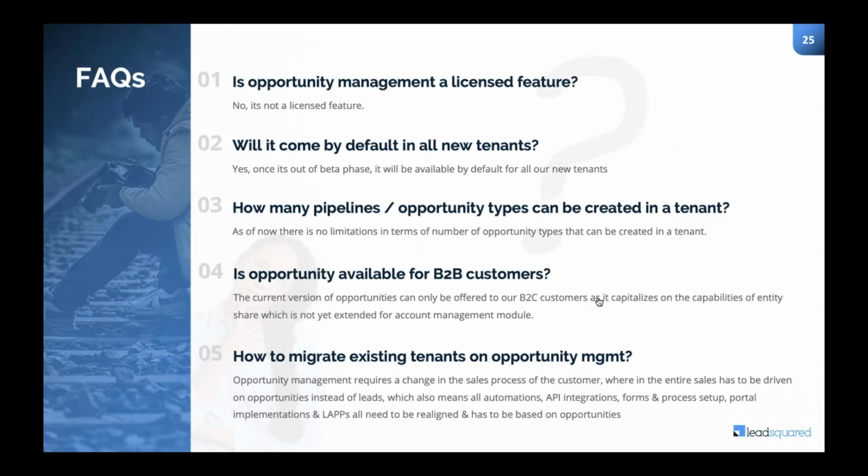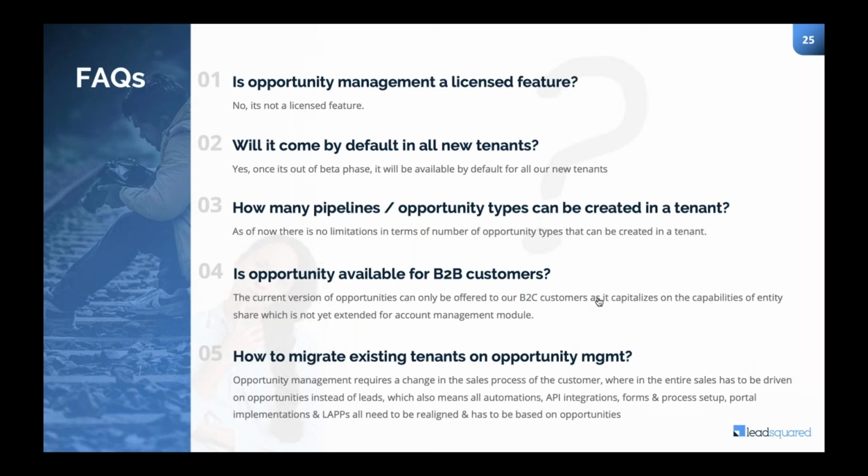Coming to the FAQs part, so is opportunity management a license feature? It is not. But will it be available in your current account? The answer is no. Why? Because there are a lot of technical changes that we have done, and the entire architecture itself is very, very different than the current version of LeadSquared. So it cannot be enabled in an existing account. It has to be enabled in a new account.